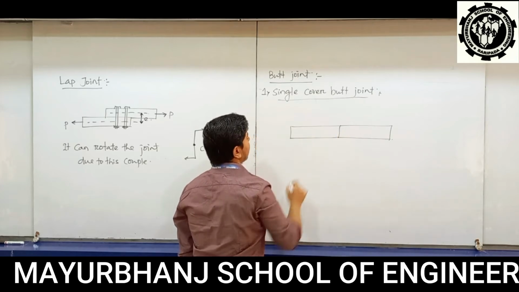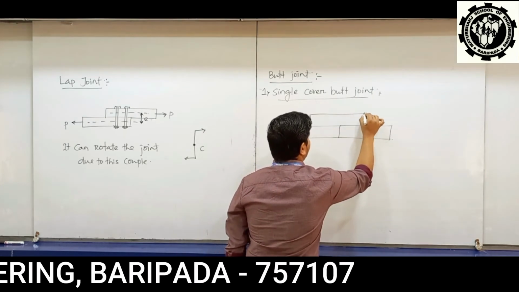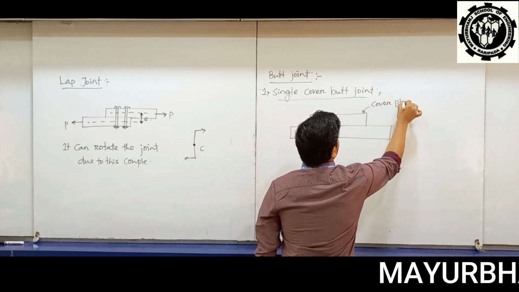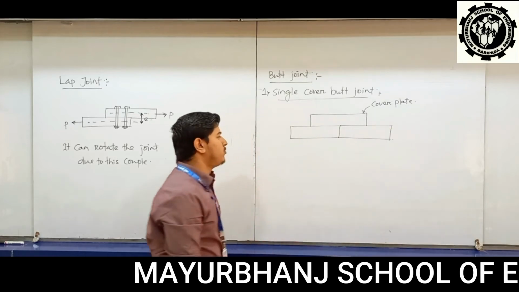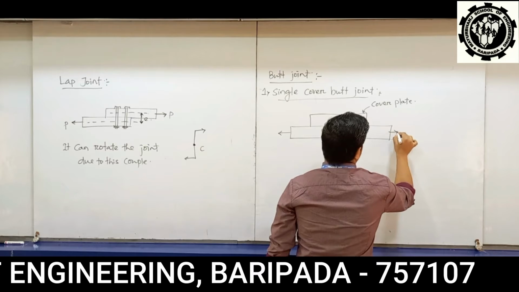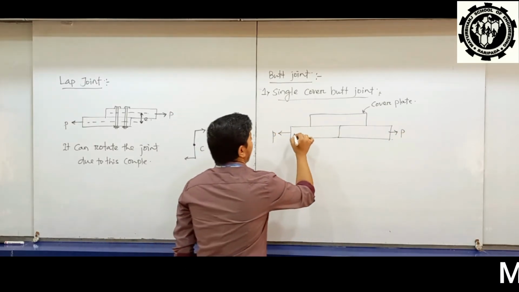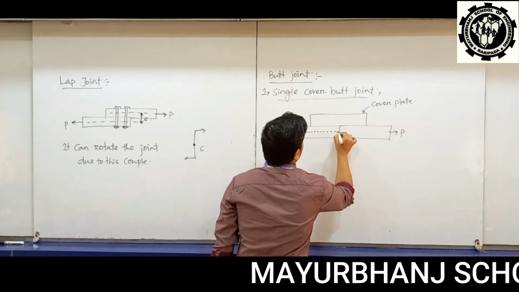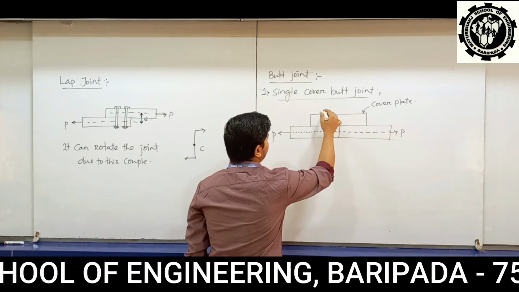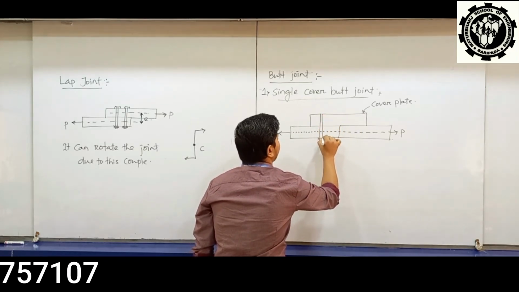Okay, two main plates are connected by using a single cover plate. This is your cover plate. A single cover plate is used to connect two main plates. And there are two forces acting and no eccentricity developed because the line of action of the force passes through the CG of the axis. Okay, and we connect these two main plates with the help of a cover plate, and we can make a bolted connection assembly.